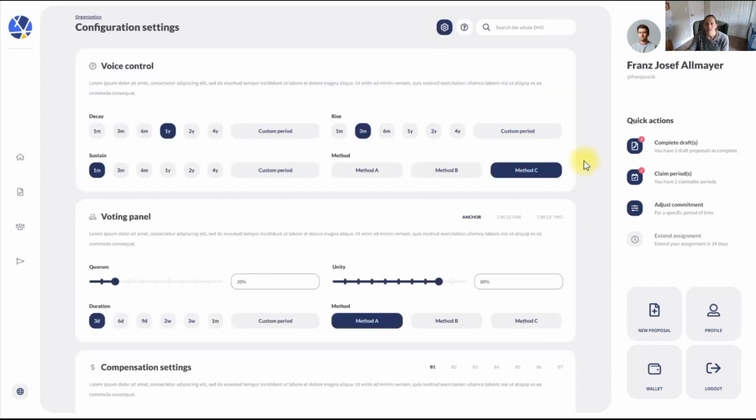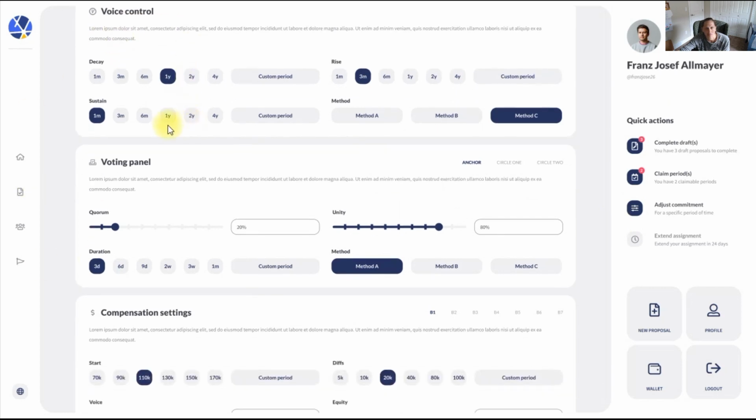So this is where you get to really start tweaking your organization and how things work. And how we're going to have it is that you can come up here and make a suggestion to change some of the dials here, and that would make a proposal. That's a policy proposal that goes for voting, and then if it passes, then it updates the settings to what you changed them to. So this is where you get to go through and make some tweaks.